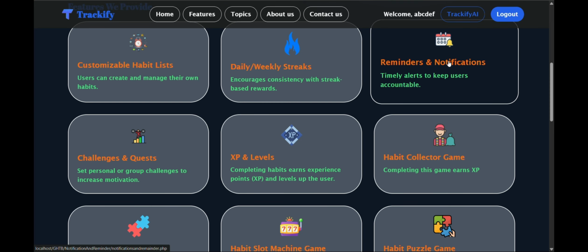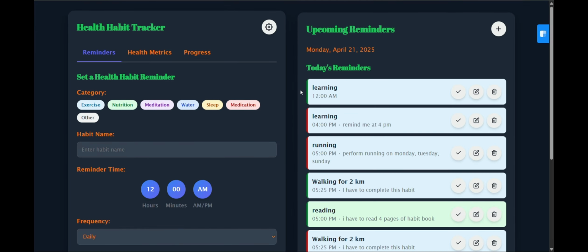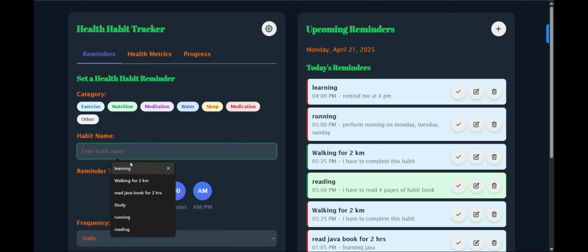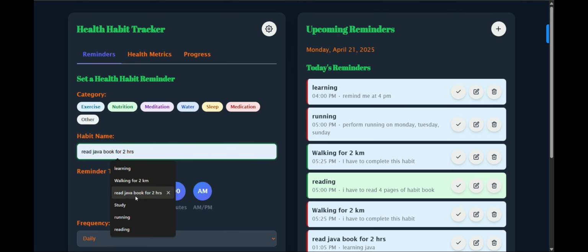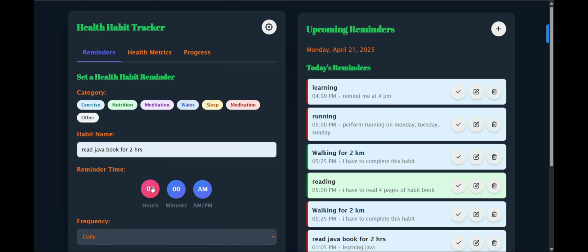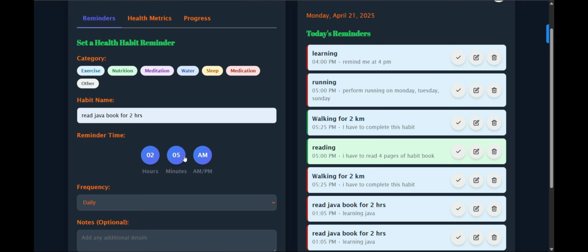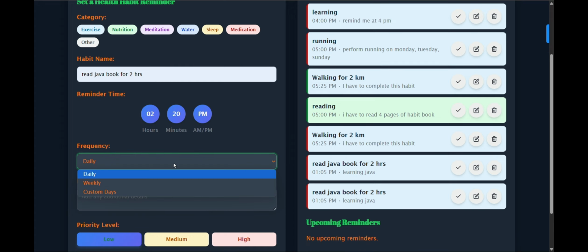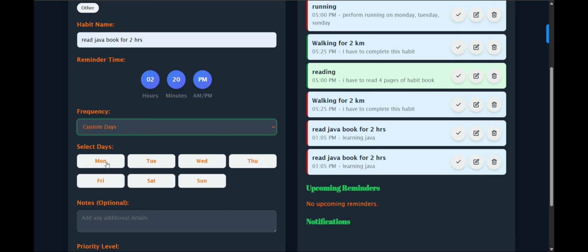dashboard. So another feature is reminders and notifications, which will provide reminders for my project. If we have to delete any previous reminder, then we can delete it here, and I can add any new reminder like reading a Java book for 2 hours, and I'll set the reminder time as 2:20 p.m. and set the frequency as daily, weekly, or custom days. So I will choose custom days, Monday, Wednesday and Friday.